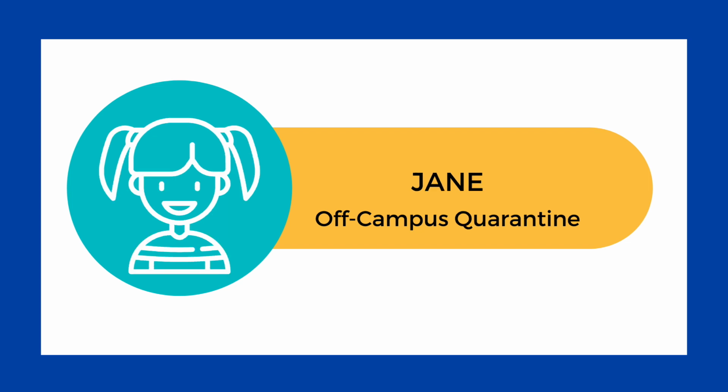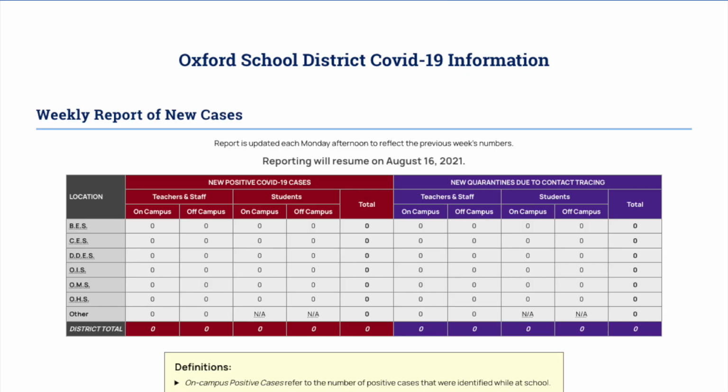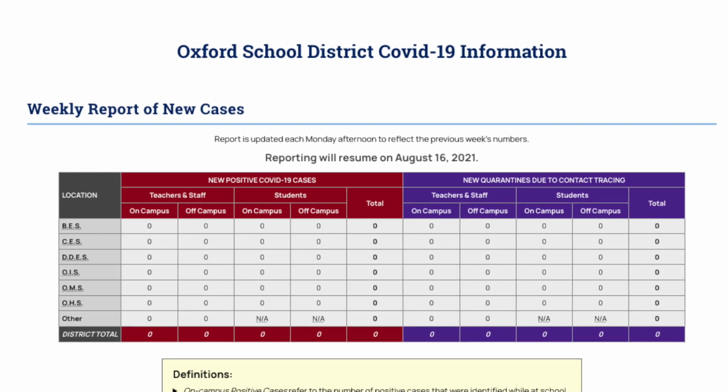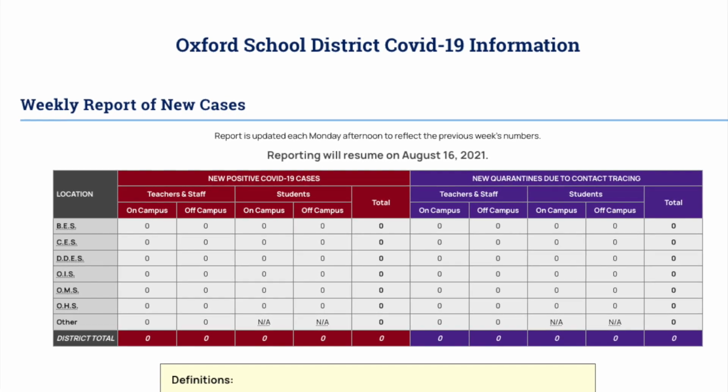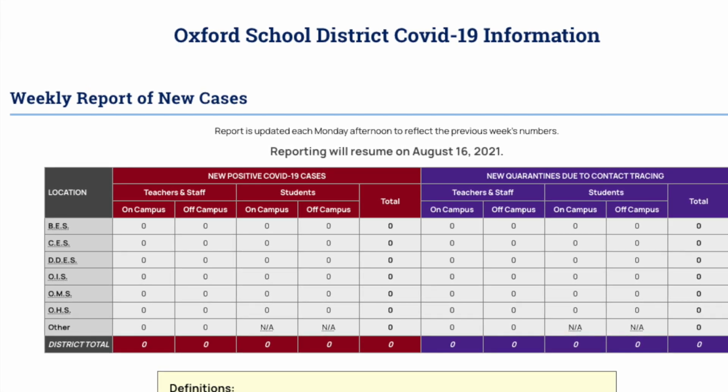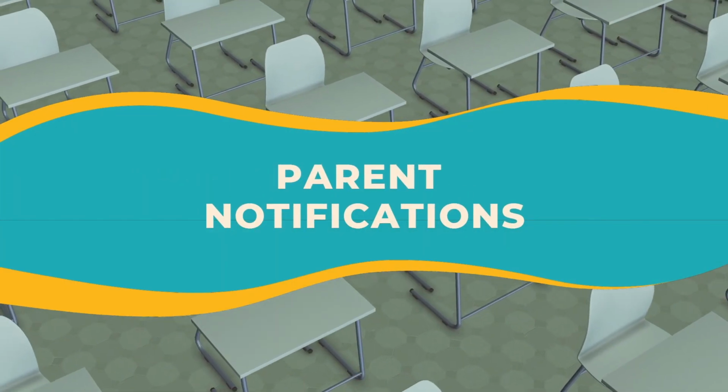Or, let's say that Jane reports she's in quarantine because her father tested positive, not due to exposure at school. Jane is an example of an off-campus quarantine. As you can see, the COVID chart reports on-campus and off-campus COVID cases and quarantines from staff and students. We have 4 categories of notifications that are sent to parents.